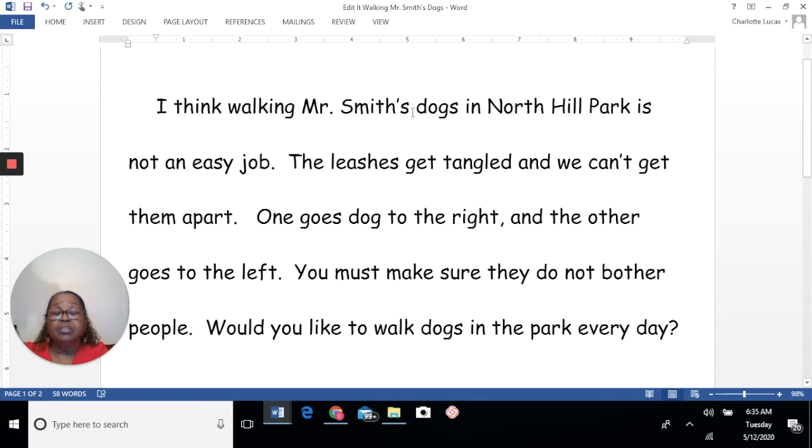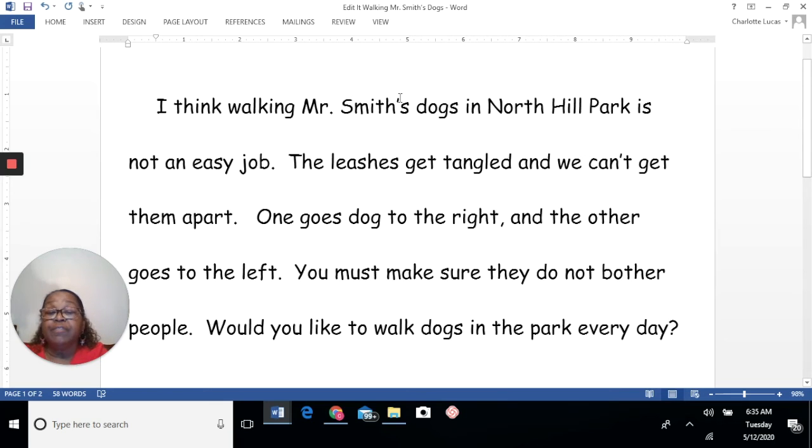Well, is this a contraction? This doesn't look like it's two words that were put together. This is not a contraction. We have an apostrophe S and an apostrophe T, but this is not a contraction. This word is a possessive. It shows possession. What does Mr. Smith own? He owns whatever comes next. Smith's dogs, the boys' shoes.